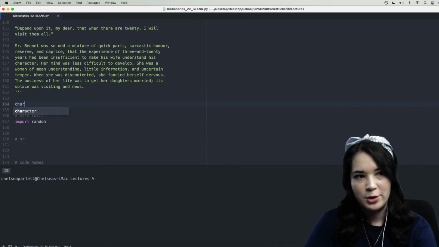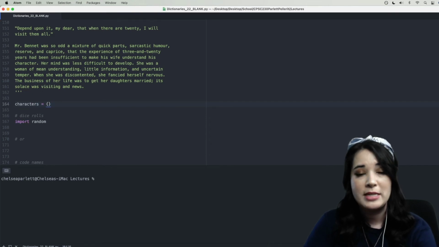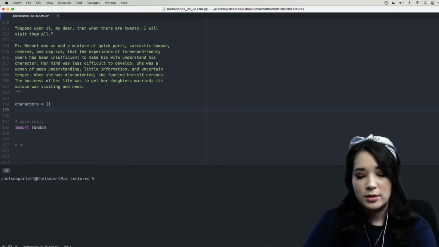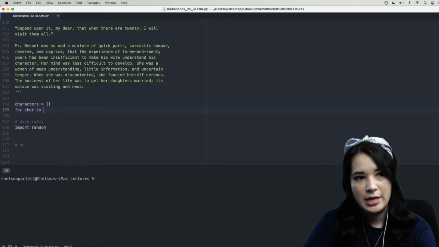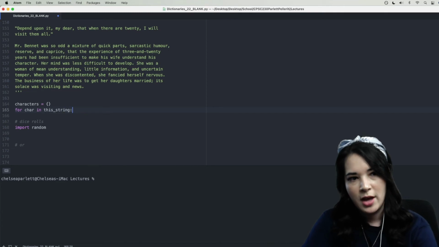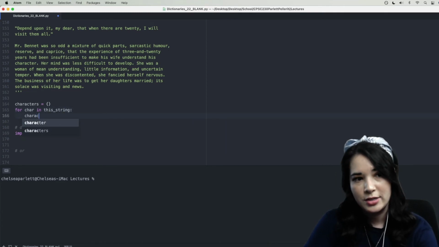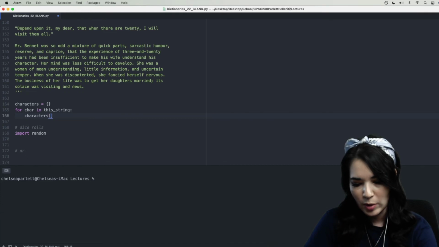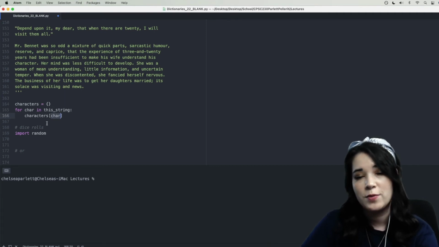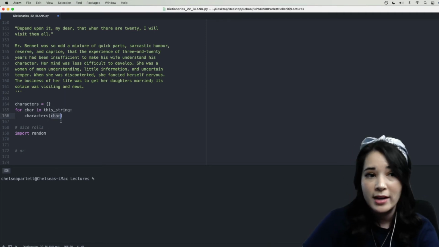So to start out, I'm going to create an empty dictionary. I'm going to call it characters. And the way we create an empty dictionary is with open and close curly brackets. Then I'm going to loop through the string. I'm going to say for char in this string. Then I'm going to say characters, bracket, char. So this is saying from the characters dictionary, the key for whatever the character is. So if the character is capital C, then the key will be capital C.